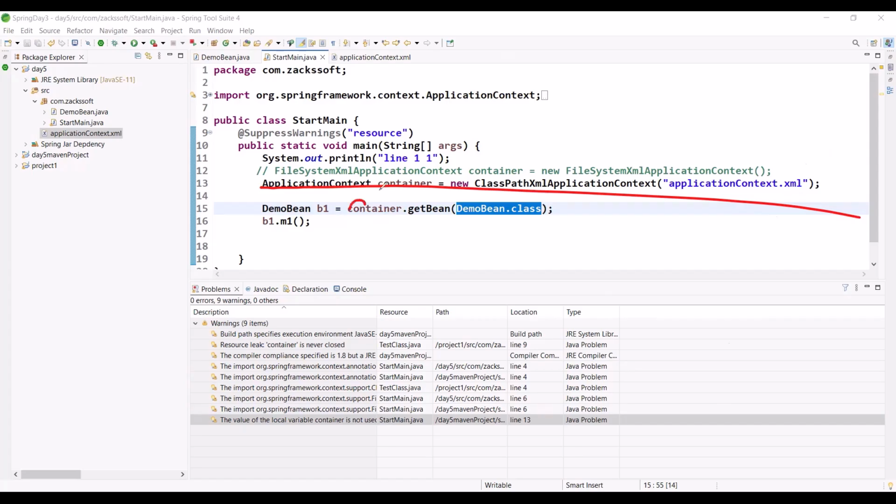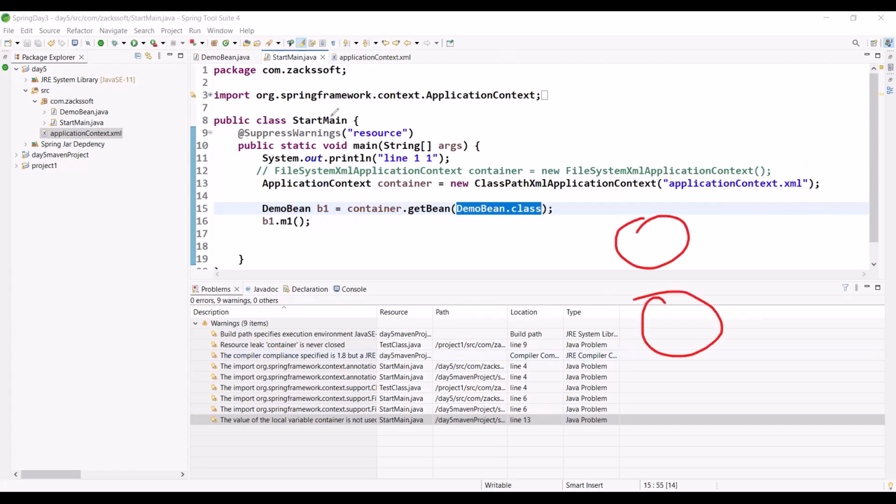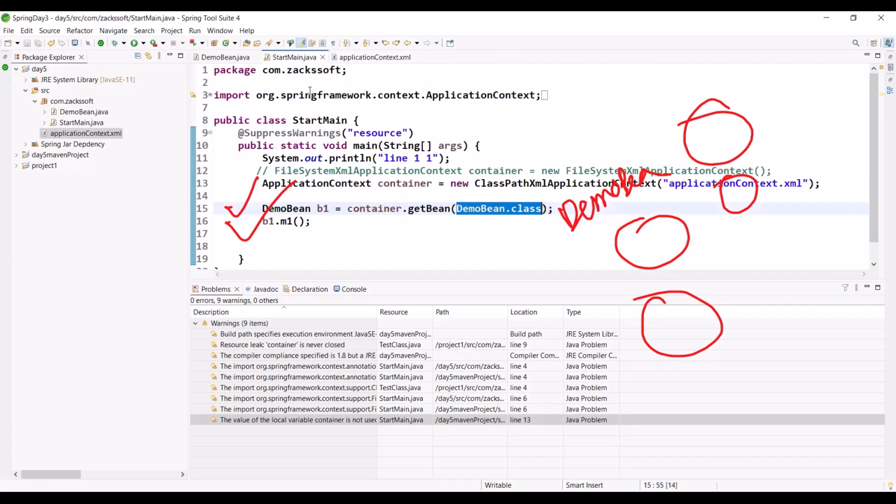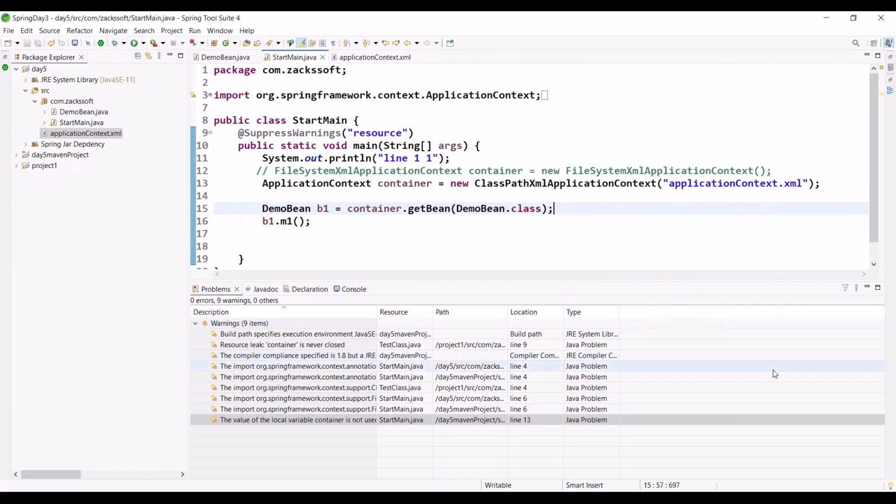Now tell me, we are telling the container, please give me DemoBean.class. Can you tell me how many DemoBean classes are available right now? Two classes, right? Why? Because we are configuring the class two times. I need only DemoBean.class, Spring container. It's okay, but I can see there are two DemoBean.class. Which one should I provide you? There is an ambiguity problem, or not? There is a confusion, or not?